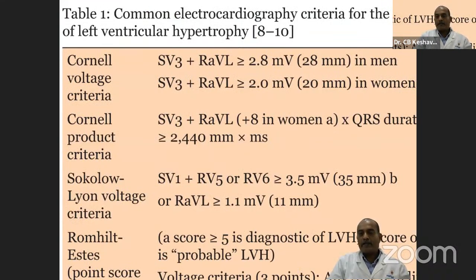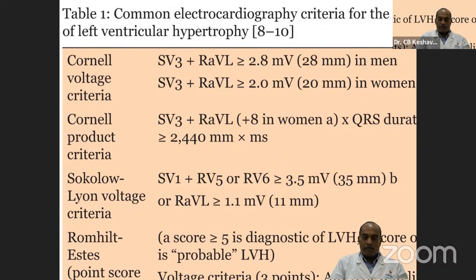So these are some of the criteria that are being used to diagnose left ventricular hypertrophy: Cornell product, Sokolow, Romhilt-Estes score. These are all available in any of the standard ECG textbooks. The simplest one is S in V3 plus R in AVL greater than 28 millimeters in men and 20 millimeters in women, suggestive of left ventricular hypertrophy. Then the Cornell, based on the QRS duration, you have some criteria. Sokolow-Lyon voltage criteria is commonly used: S in V1 plus R in V5 or V6 greater than 35 millimeters,